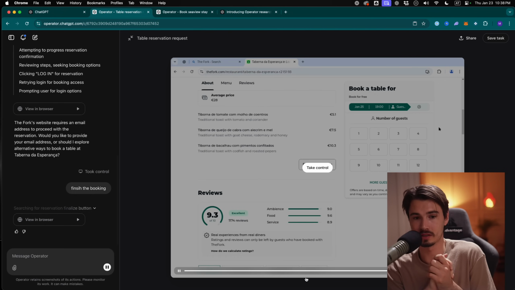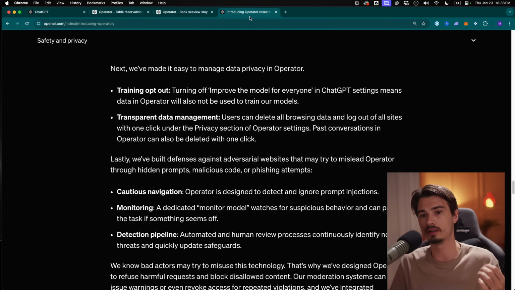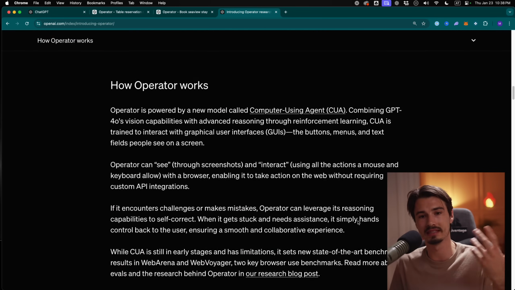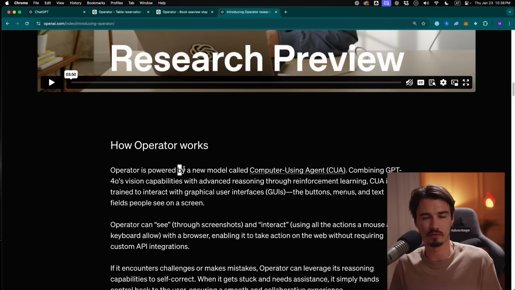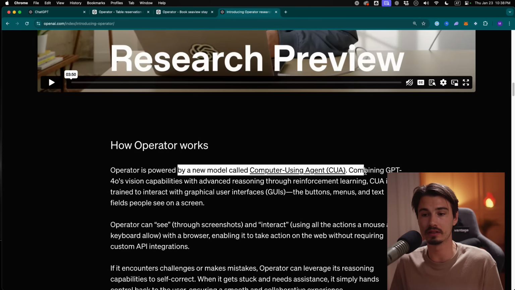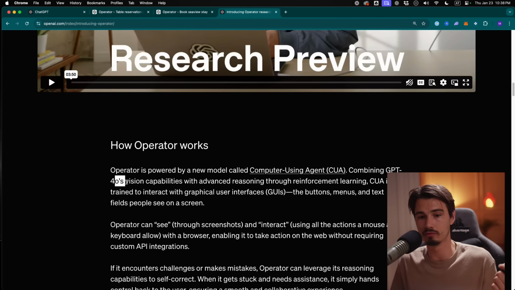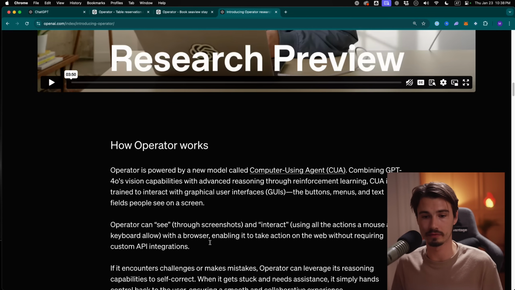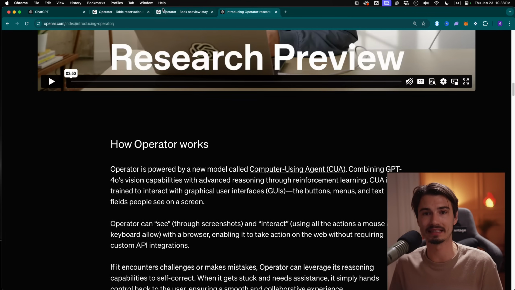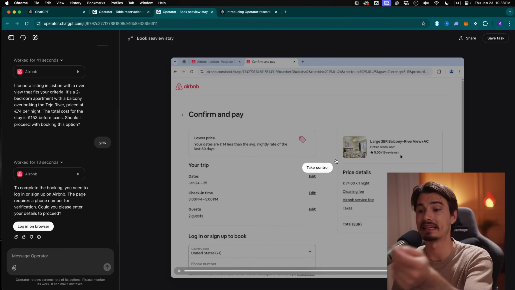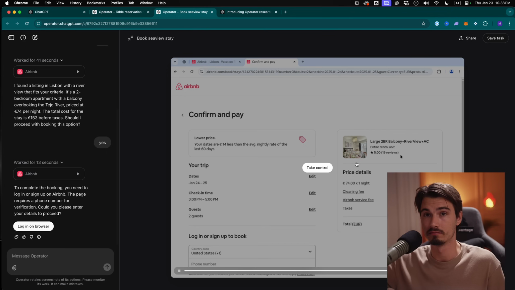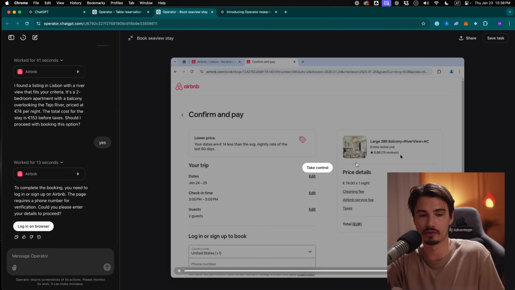This is amazing. So while it does it, I just briefly want to touch on the model that this is possible with, because this is not good old ChatGPT 4.0. It's essentially a specialized version from a new model called Computer Using Agent, which is essentially GPT 4.0 with vision that is trained on a bunch of computer usage. They showed it a bunch of examples of people interacting and doing these tasks. That's why it works really well with things like Airbnb, because they showed it thousands, millions of examples of people using their Airbnb website. That's why it works really reliably, and it's one of the preset apps.